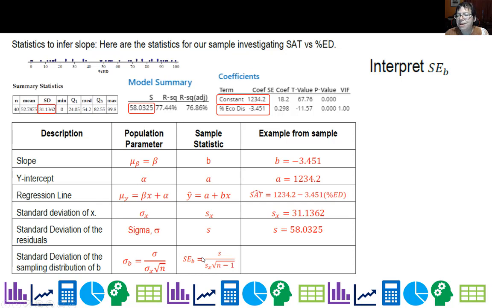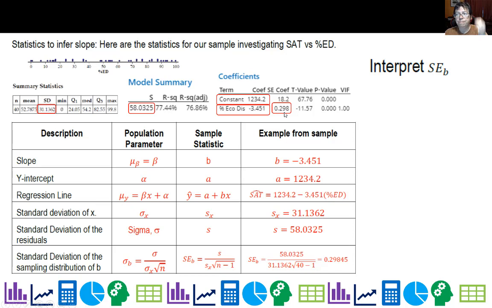Probably not. But basically, it's on your formula chart. You would have to have that S of x if you had to calculate it. I happen to have my S of x, and I have my 58.025, and my sample size was 40, so minus 1. So 0.29845 is the value I get. Oh, wait, it's right there. So you don't normally have to calculate it.